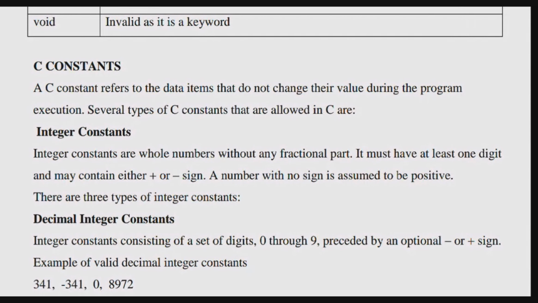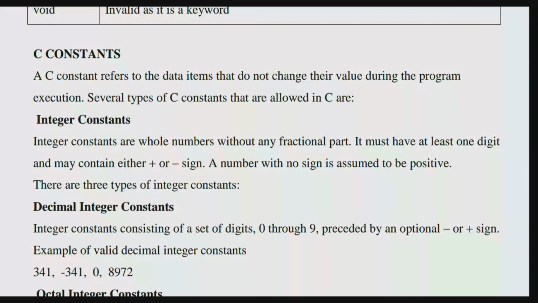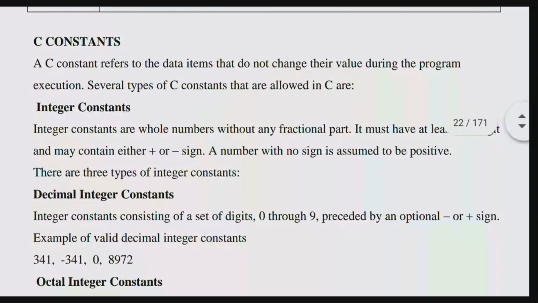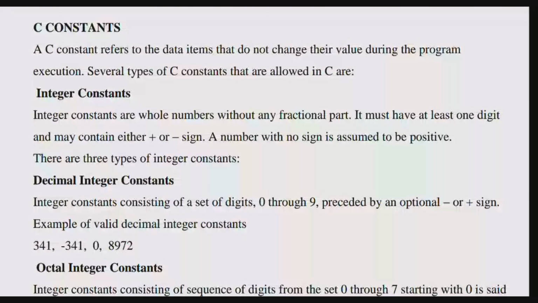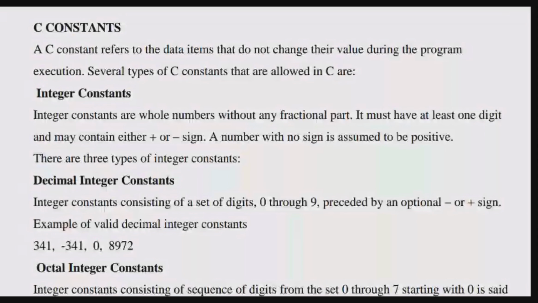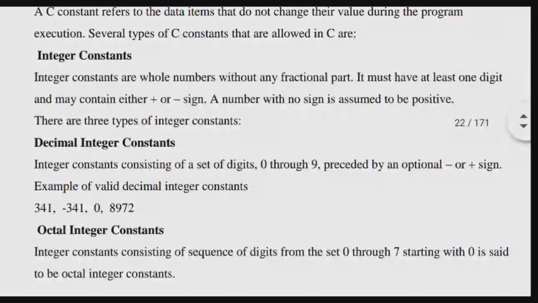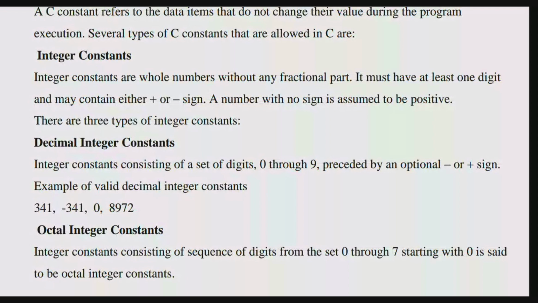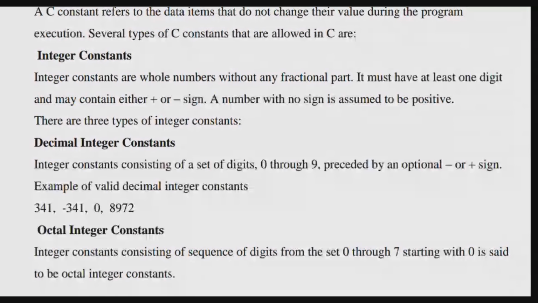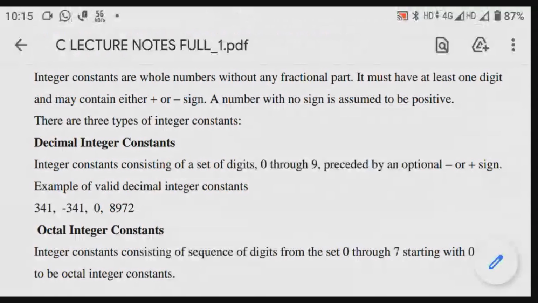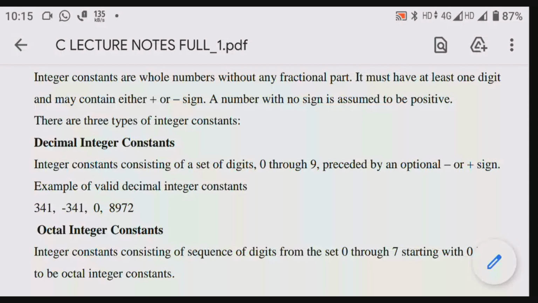There are three types of integer constants. The first one is decimal integer constants. We will do binary and decimal conversion later, while doing it I will tell you. Binary means zeros and ones. Decimal means 1, 2, 3, 4, 5. These whole numbers come as decimals.